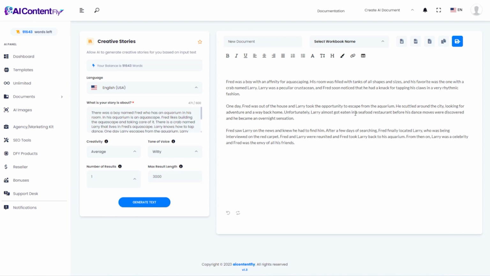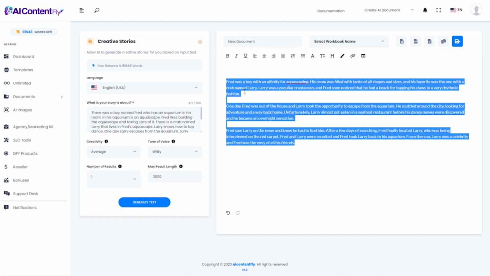Unfortunately, Larry almost got eaten in a seafood restaurant before his dance moves were discovered, and he became an overnight sensation. Fred saw Larry on the news and knew he had to find him. After a few days of searching, Fred finally located Larry, who was being interviewed on the red carpet. Fred and Larry were reunited, and Fred took Larry back to his aquarium. From then on, Larry was a celebrity, and Fred was the envy of all his friends.